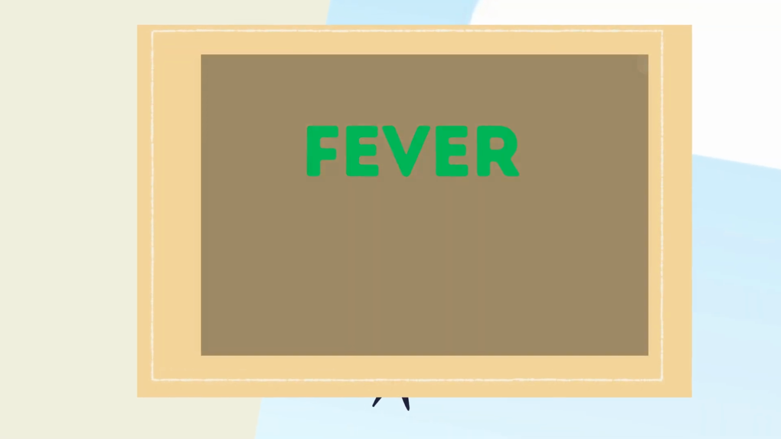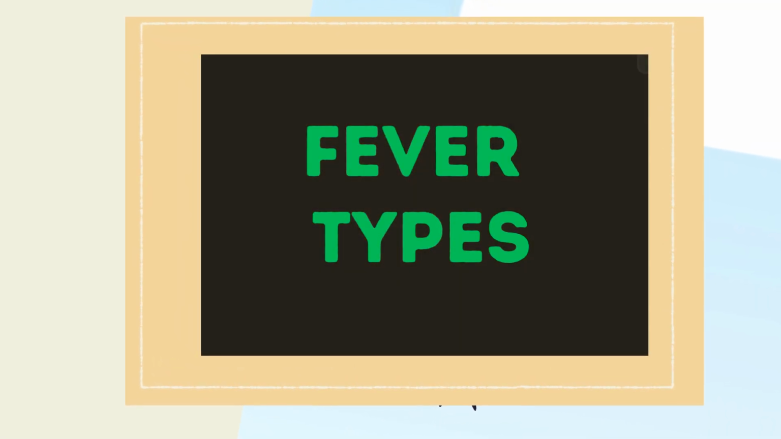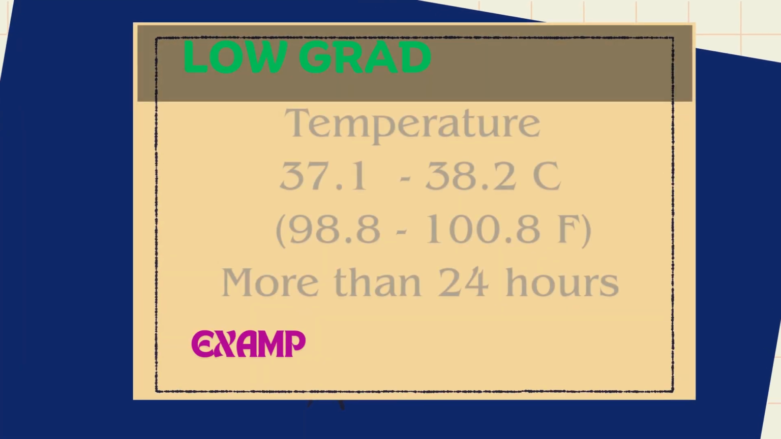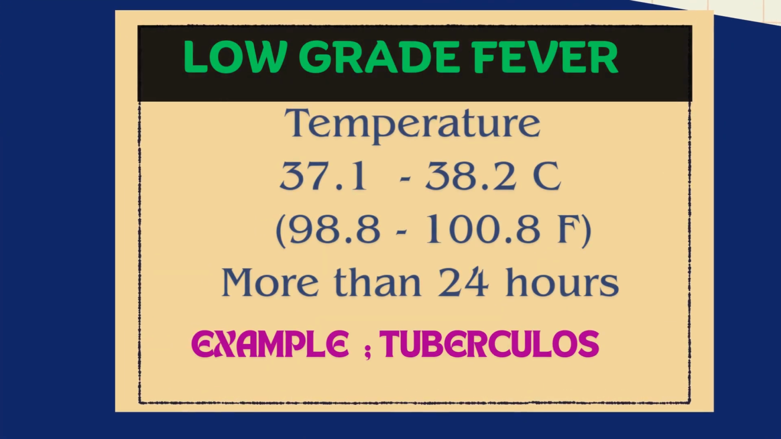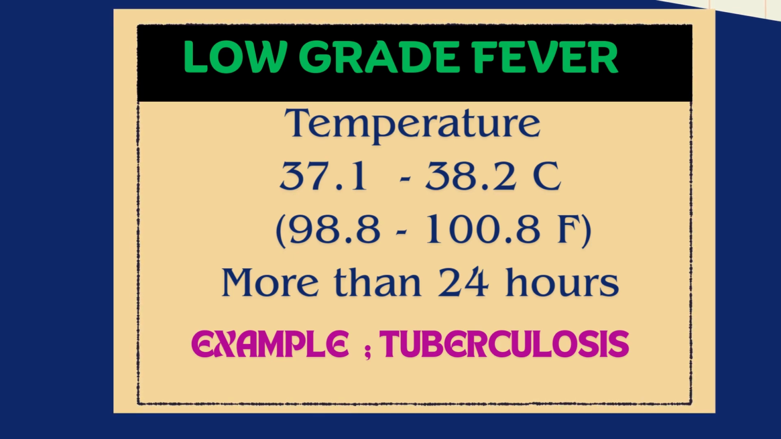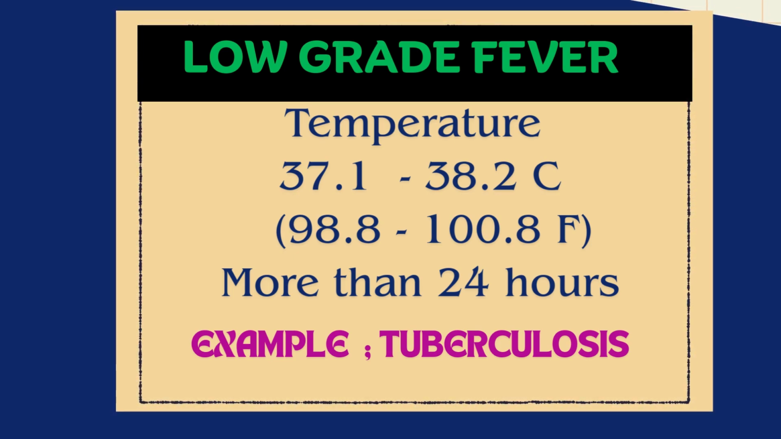Hi friends, in this video we are going to see about types of fever. First one, low grade fever. In low grade fever the temperature will be 37.1 to 38.2 degrees Celsius. In Fahrenheit, 98.8 to 100.8 degrees Fahrenheit. In low grade fever the temperature will be above normal for more than 24 hours. Example for low grade fever is tuberculosis.